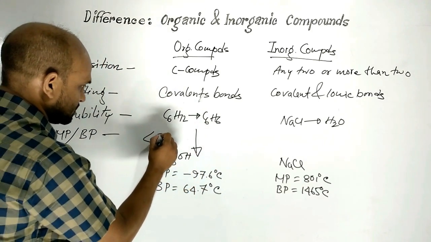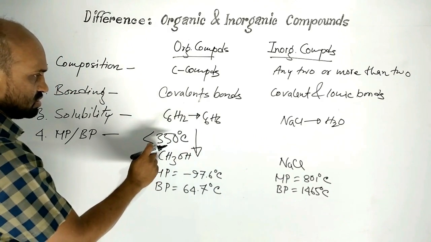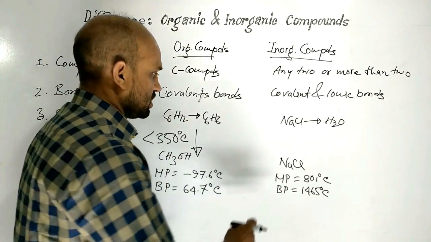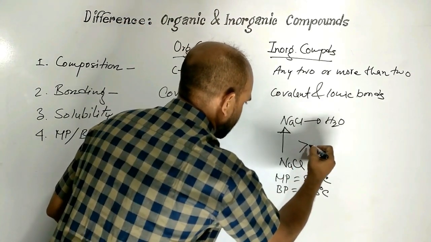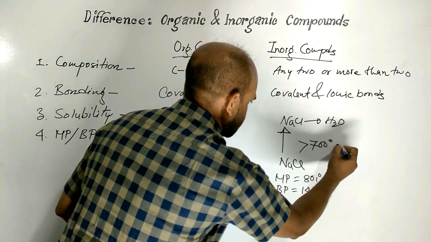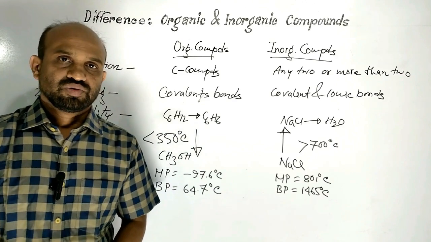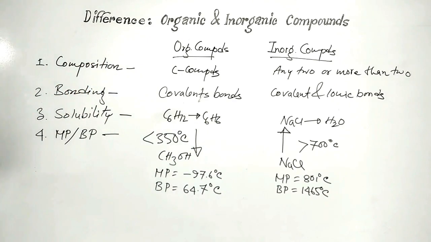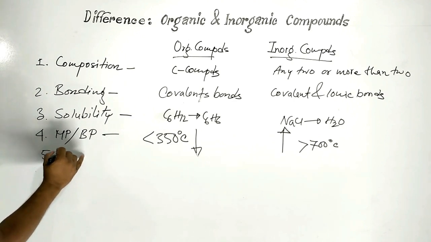This is less than 350 degrees Celsius temperature. On the other hand, melting and boiling points of inorganic compounds is very high. This is more than 700 degrees Celsius temperature. This is the point related to melting and boiling points. Now, next point is point number 5, ignition.